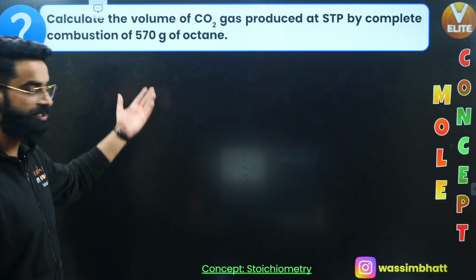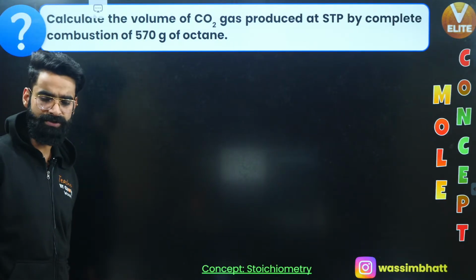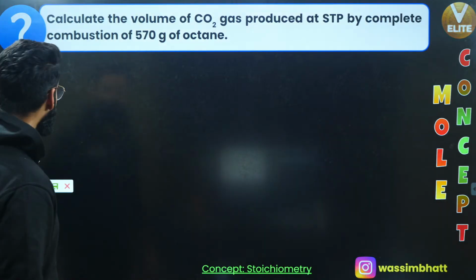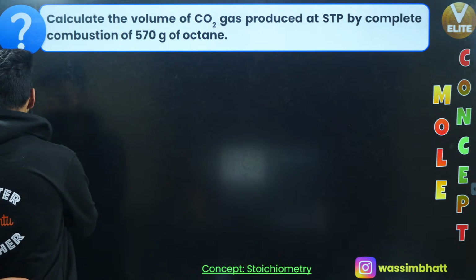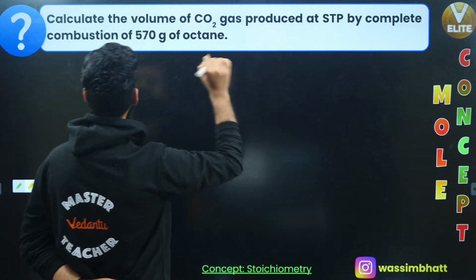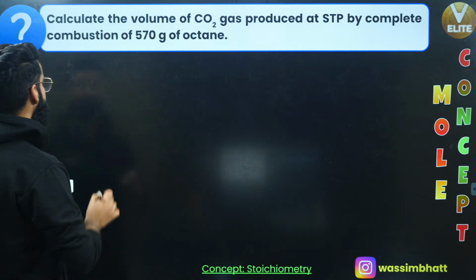Okay, let's move on to one more question. This is one more simple and ordinary question which we have. You can solve this question. Calculate the volume of carbon dioxide produced at STP by complete combustion of 570 grams of octane.